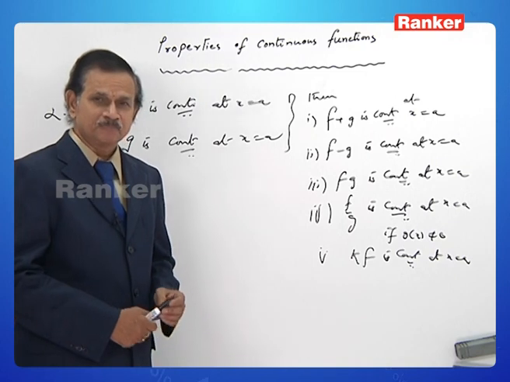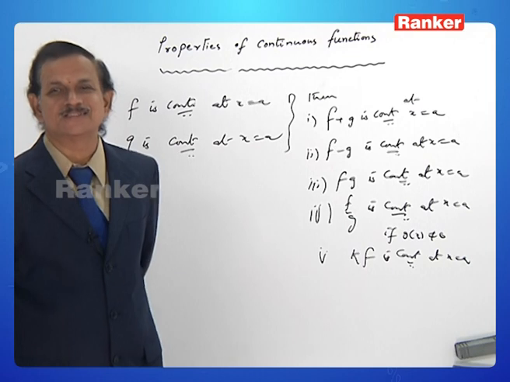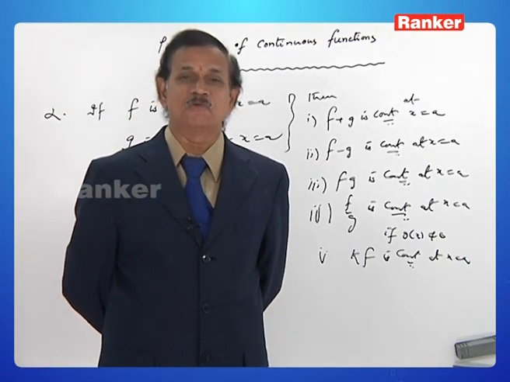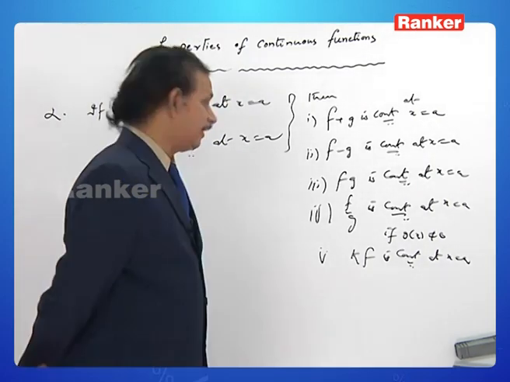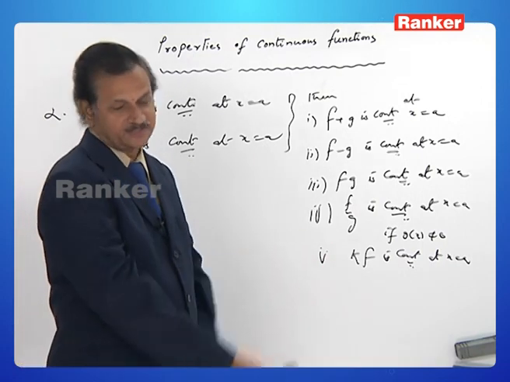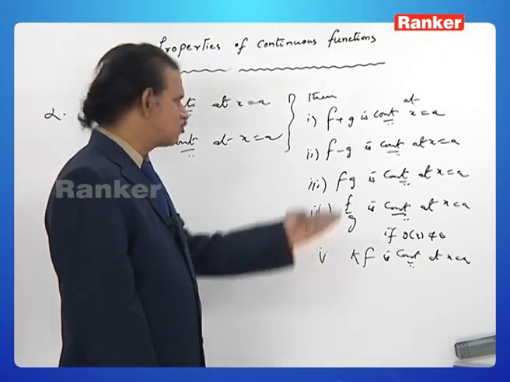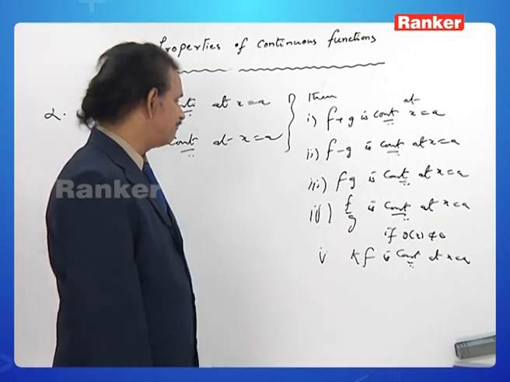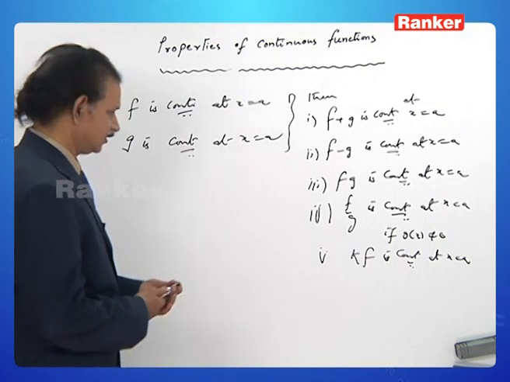But the special thing here is the converse of these statements. If you have two functions f and g such that f plus g is continuous at x equal to a, then you cannot say that f is continuous here or g is continuous here. That is, the converse need not be true. The same is true for f minus g, for fg, for f by g and kf also.